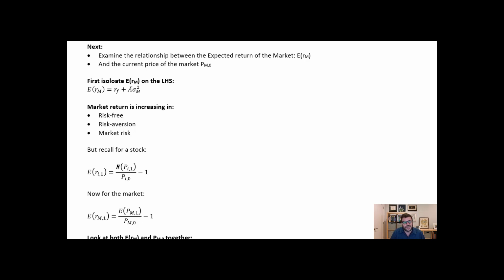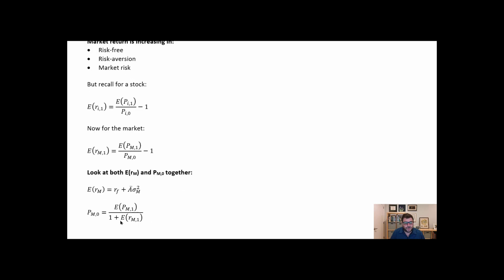But recall for a single stock that the expected return over some period of time is a function of the current price and the expected price. And so now swapping out the return of a single stock and the price of a single stock for the market, I get this relationship. So now let's look at both of these together. All I'm going to do is add 1 and then solve for the price of the market.